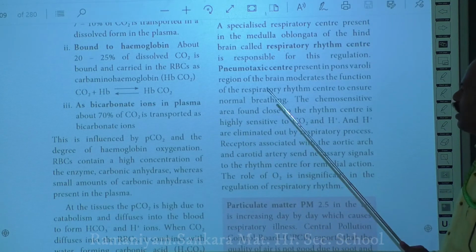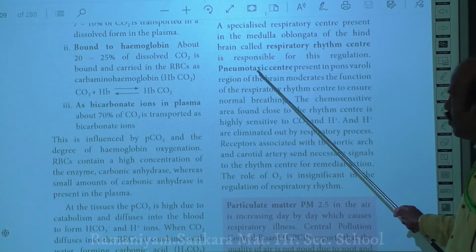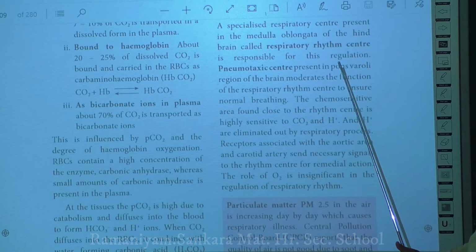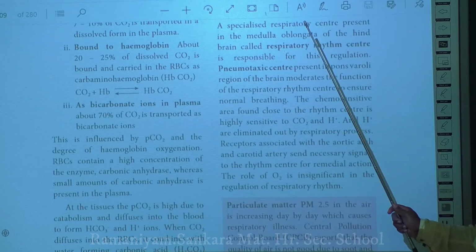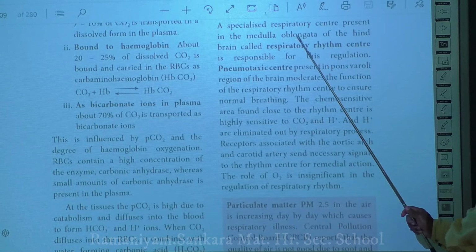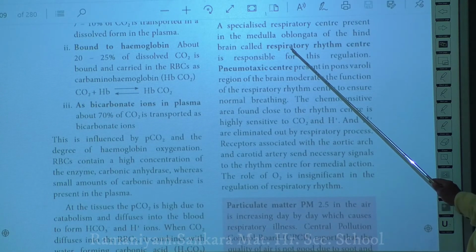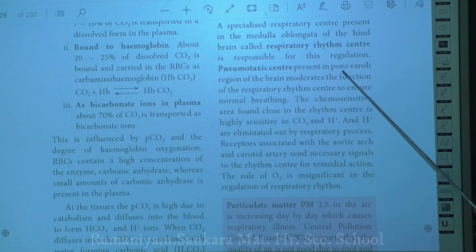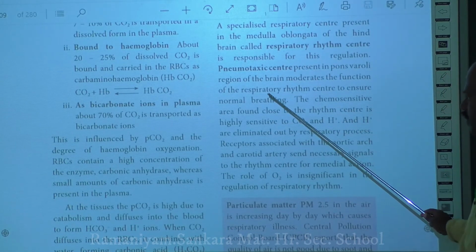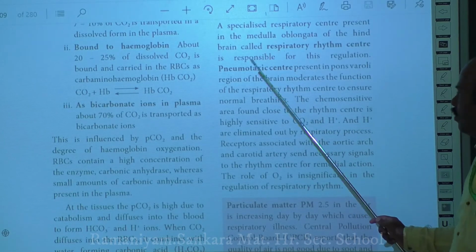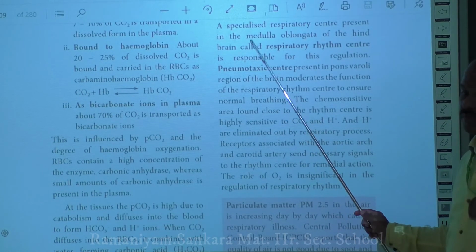Okay, what will happen if there is a low amount of carbon dioxide in the blood? Then there is a center called the pneumotactic center. This center, which is present in the pons varolii, will control the respiratory rhythm center. Okay, how is it controlling? When there is a low amount of carbon dioxide, this pneumotactic center, present in the pons, will control the respiratory rhythm center that is present in your medulla oblongata, and it mainly switches off the inspiration process.